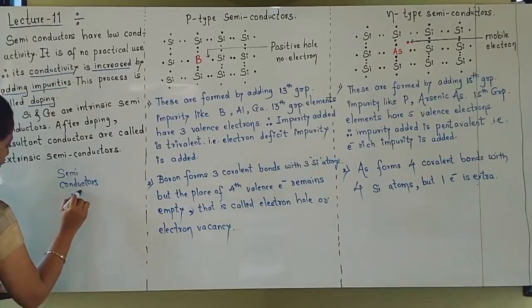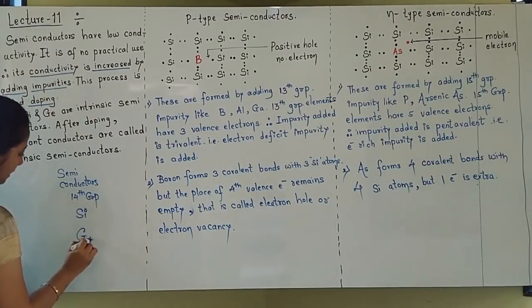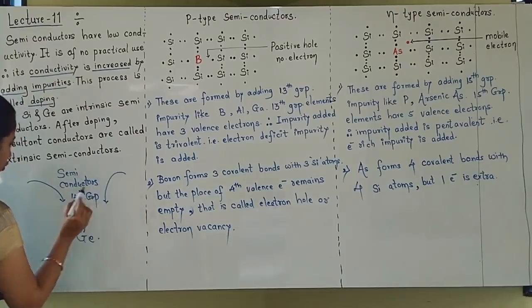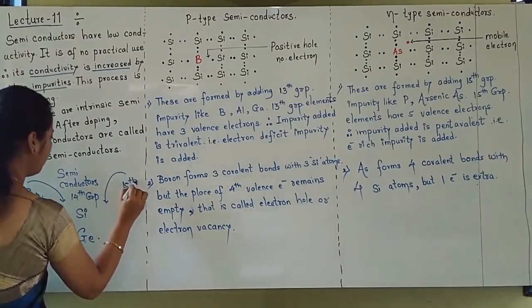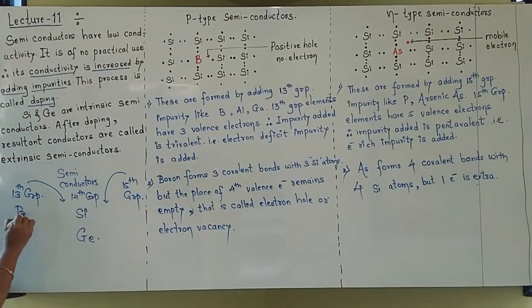Students, semiconductors belong to the 14th group. Generally semiconductors are silicon and germanium. To these semiconductors, impurities should be added either from the 13th group or from the 15th group. 13th group elements such as boron, aluminium and gallium are used as impurities.